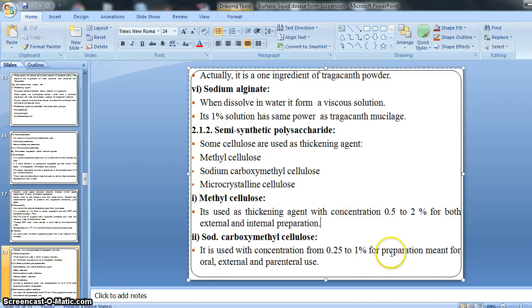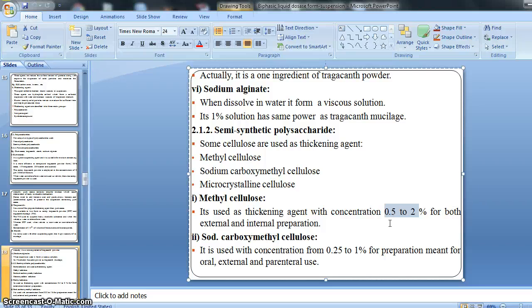It is the official concentration for the use of methyl cellulose, right? So you should remember it, right? 0.5% to 2% is an acceptable concentration of methyl cellulose if it is used in the preparation of suspension, and it is used for both kinds of suspension, either external or internal preparation, right?